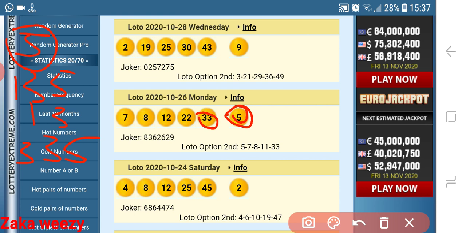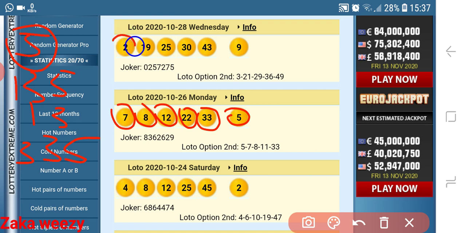Let me start. Here you see 3, 4, 5, 6, 7, 8. So you see now we have to see number 2 first. We have to see number 2 before we use the code.